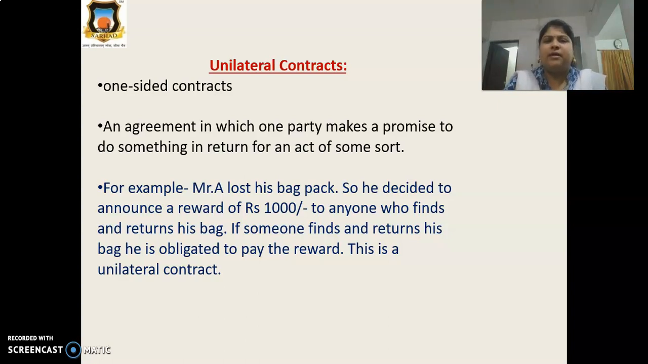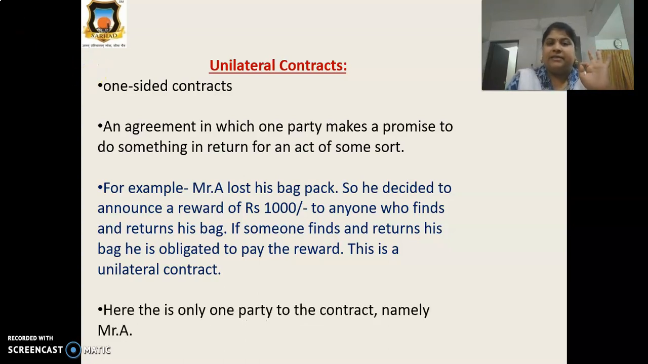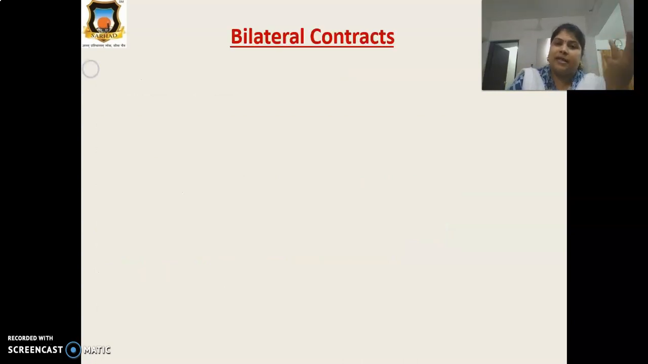This is very important, some documents are there in his bag, so he is announcing some rewards to anyone who finds and returns his bag. If someone finds and returns his bag, he is obligated to pay the reward. He announced it, then he has to pay that reward, ₹1000. This is a unilateral contract. Okay, this is a one-sided contract. Why? Because Mr. A is the only party who promised to pay. There is only one party to the contract, namely Mr. A. Mr. A is the one who will perform.